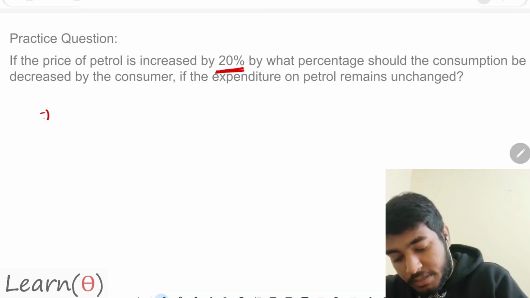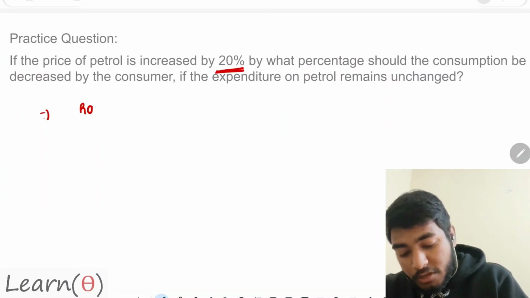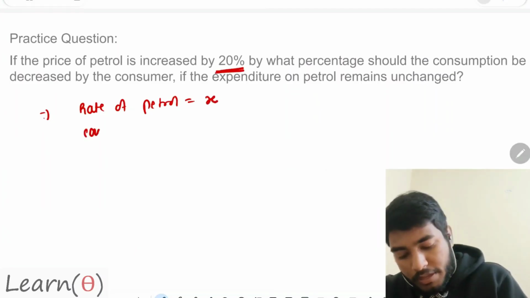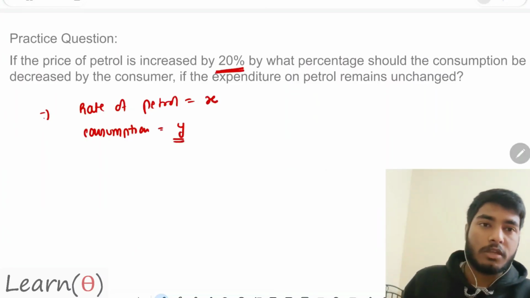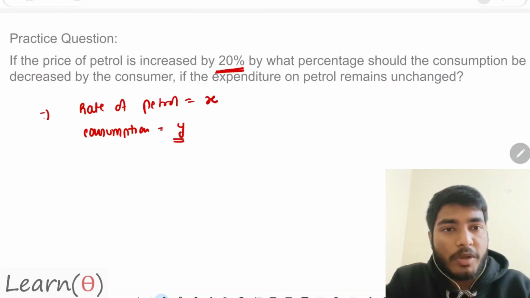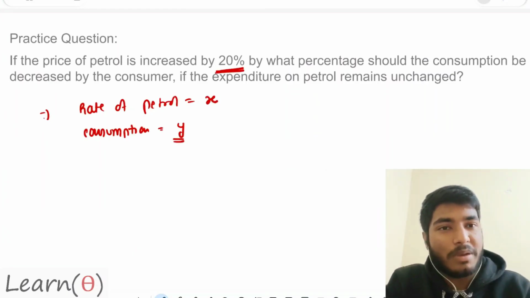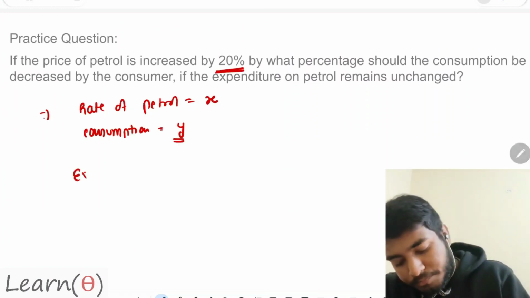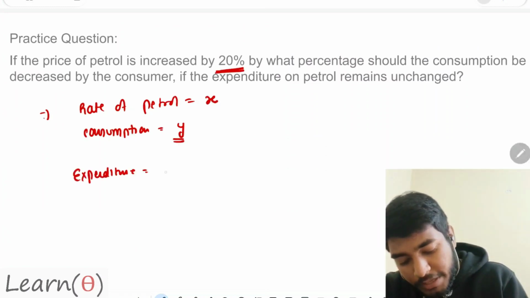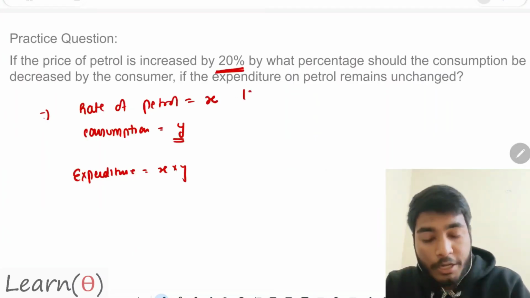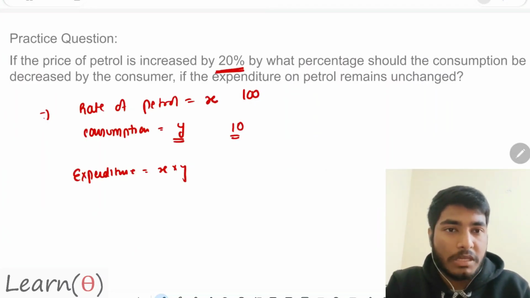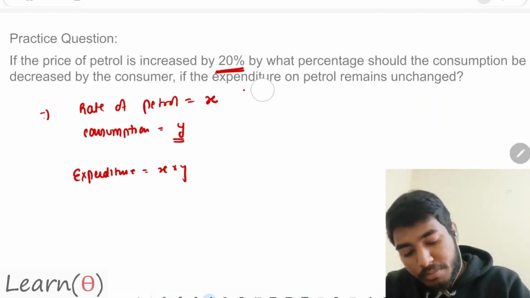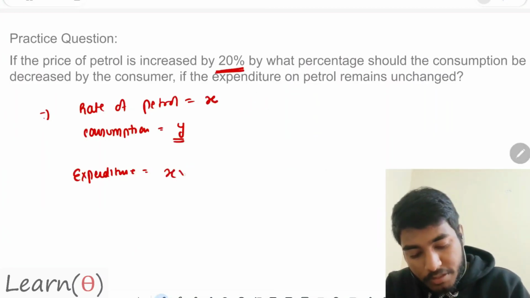Let us say earlier the rate of petrol was x, and consumption is equal to y. So can you tell me what is the expenditure of petrol in this case? In that case expenditure is equal to x into y. Let's say the rate of petrol is 100 and I have used around 10 liters. So what is my monthly expenditure? That is 1000. 100 into 10. So the expenditure is x into y. This is the previous case.